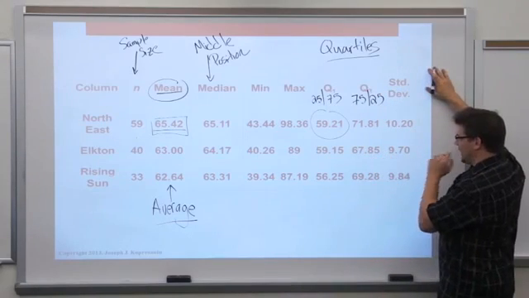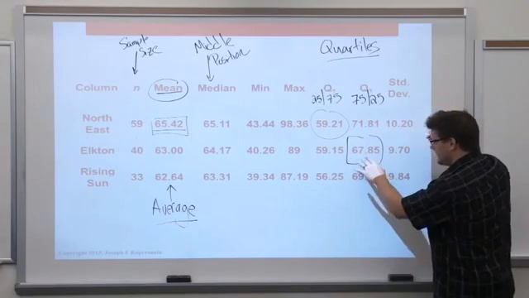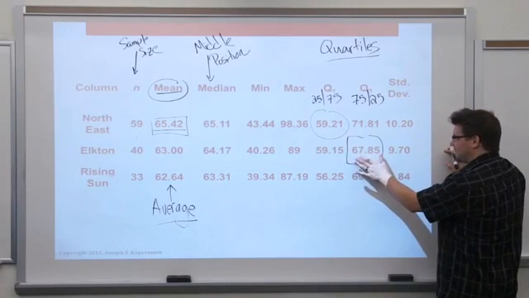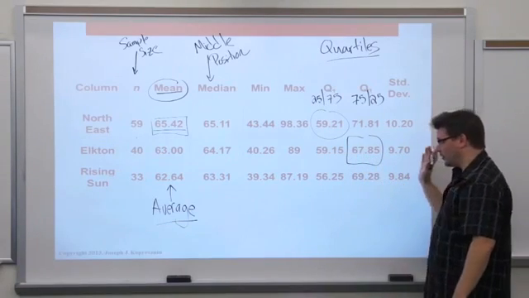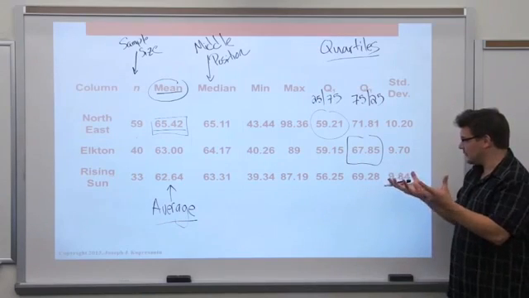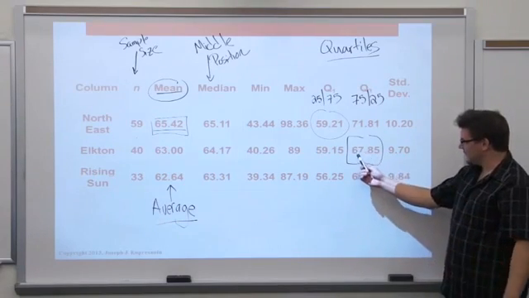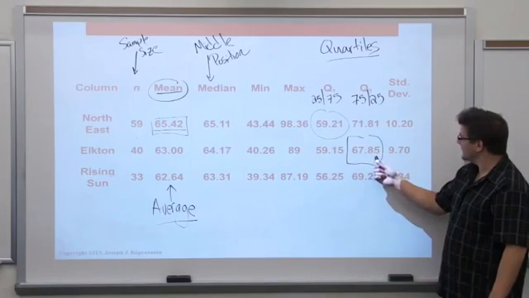So, boy, I mean, this is telling right here. I'll just point out Elkton. At our Elkton location, 75% of the fry orders were 67.85 grams or below. Supposed to be 71 grams. 75% are 4 grams under that, roughly. So maybe big problems at Elkton.